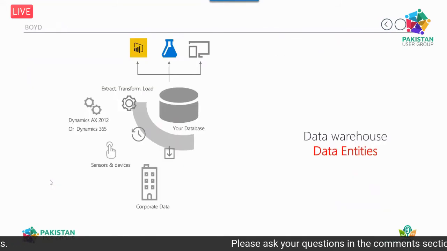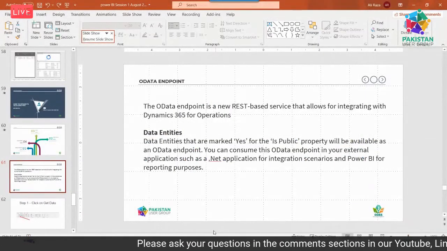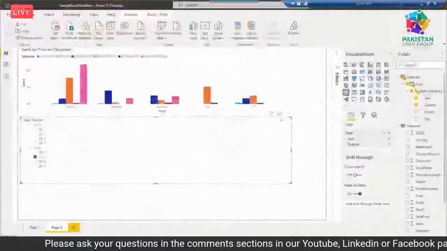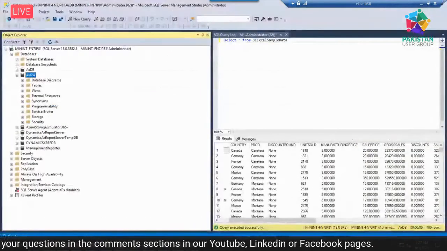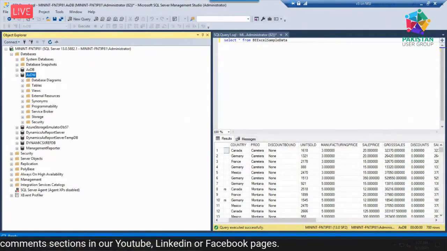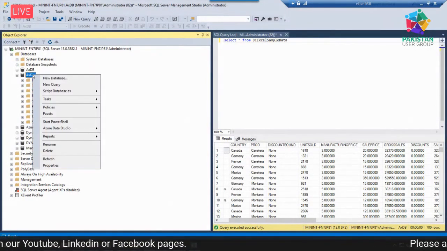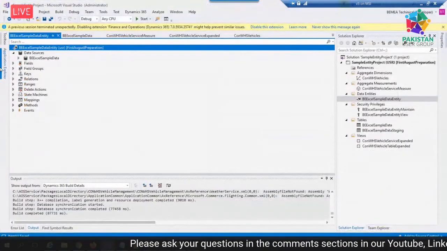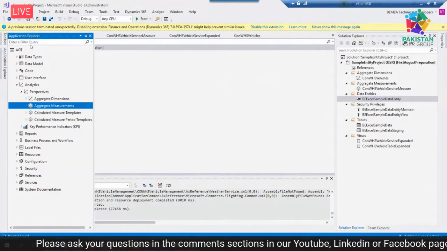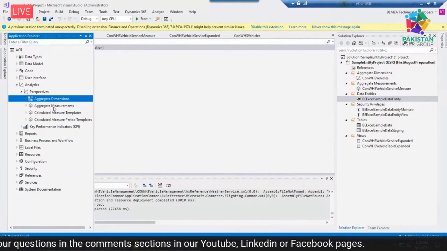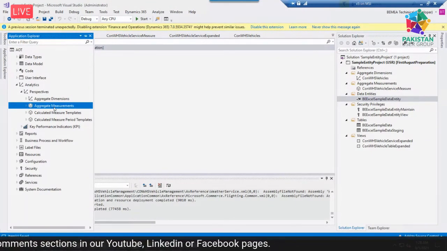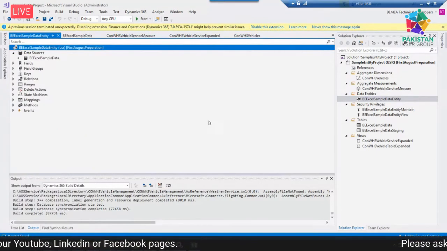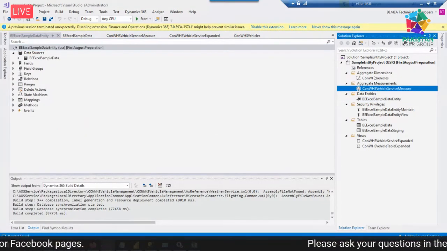And again, if I go to my environment and open the database, because I'm currently working on my local VM, this is the data entity store database, and it is very adjacent to the DB data and data DW data entities. If I go to the technical perspective, these are in the AOT: aggregated dimensions, aggregated measures, and the whole schema behind that. You can work on it and understand it. And this I created for this custom data entity to store.